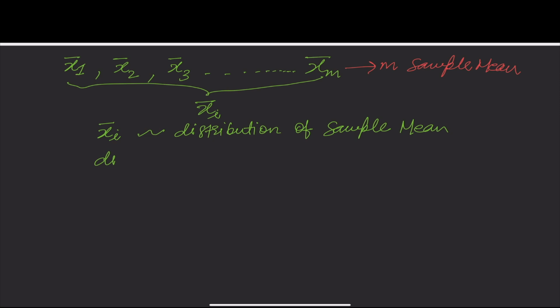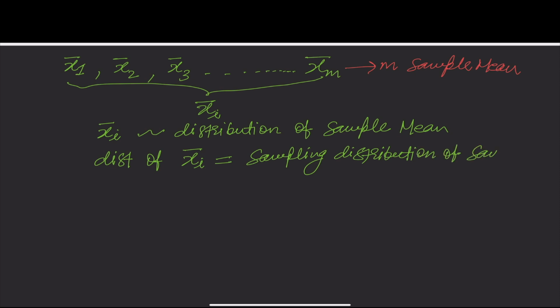We can write it as the distribution of xi bar is equal to the sampling distribution of the sample mean.